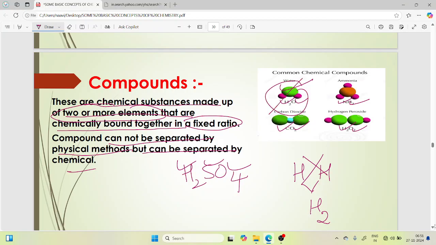We cannot separate water with the help of a physical method. Physical method in the sense with the help of hand or filtration, we cannot separate. But we can separate it by chemicals. We can add another chemical. We can separate the water molecule, or hydrogen peroxide, carbon dioxide, and ammonia.